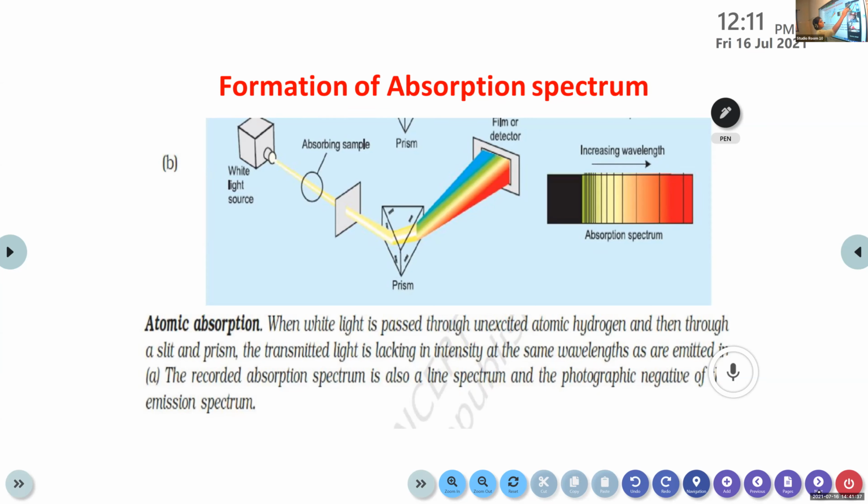In this absorption spectrum also, you can see there are certain dark lines and dark bands. These show that certain substances absorb particular wavelength, and the absorbed portion appears as dark lines or dark bands. Clear? This is just an image of the absorption spectrum.